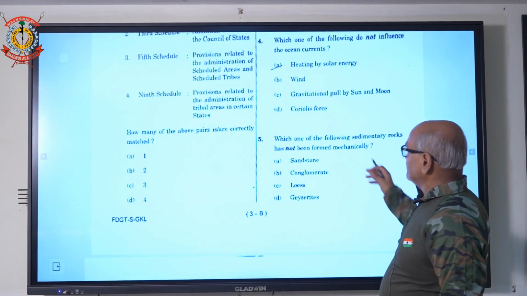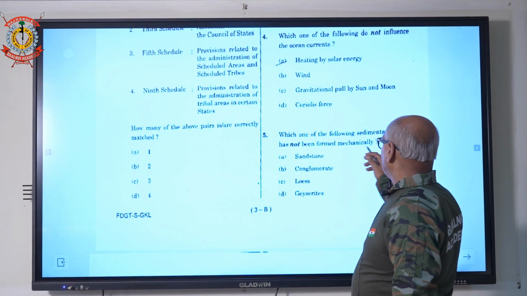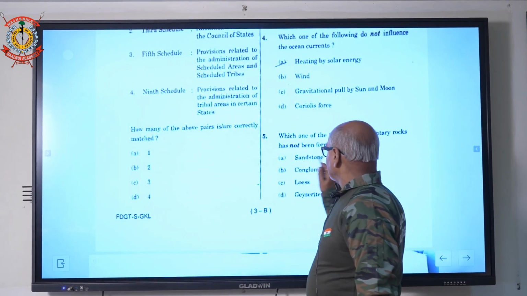Now come to question number 5. Which of the following sedimentary rocks has not been formed mechanically? Answer is sandstone.